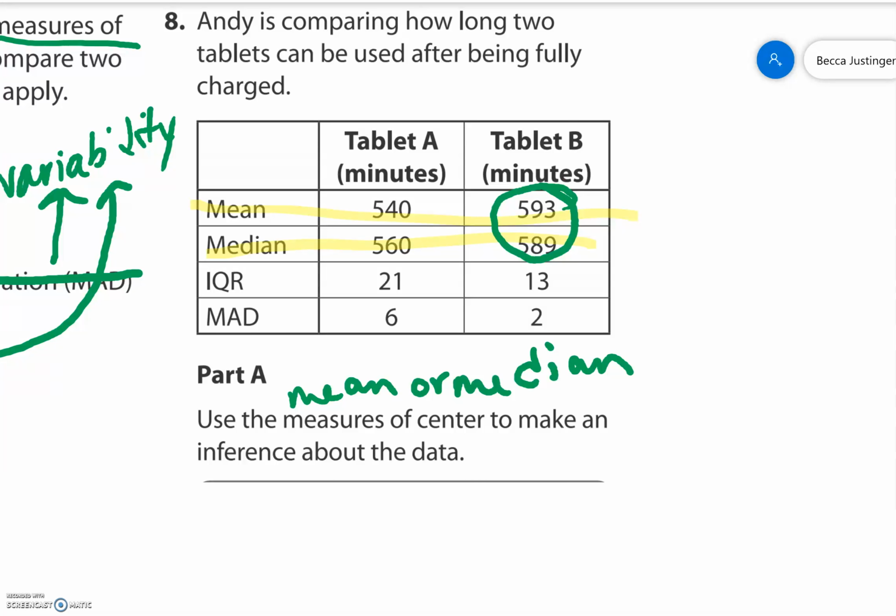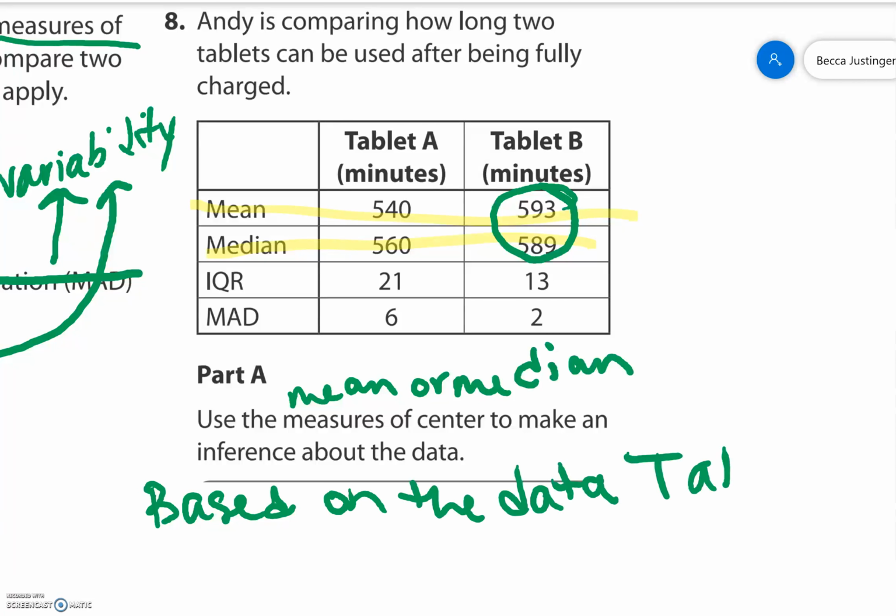So our inference is that based on the data, tablet B lasts longer.